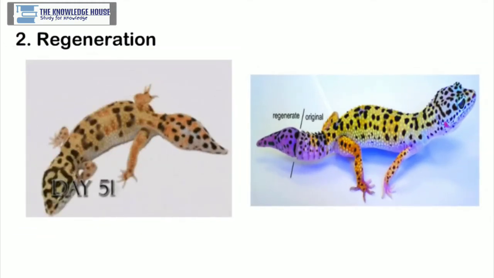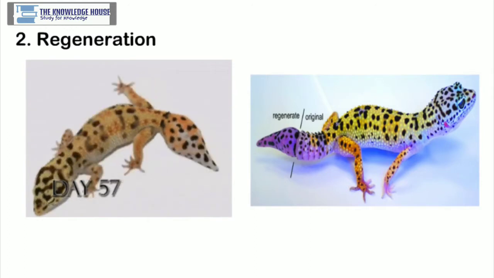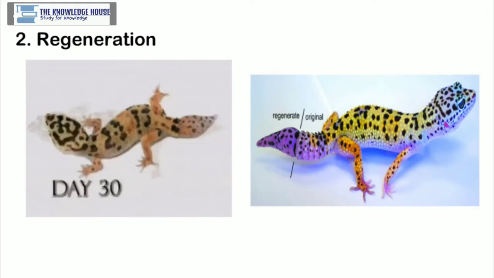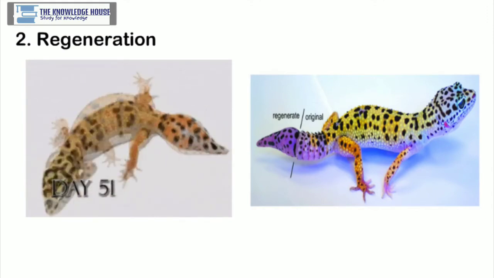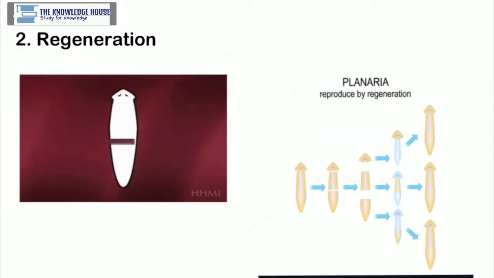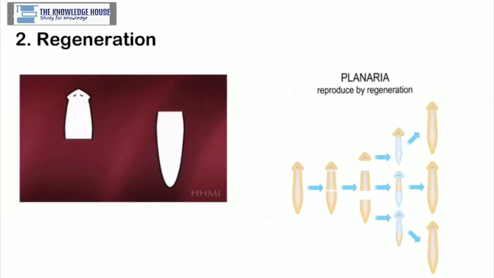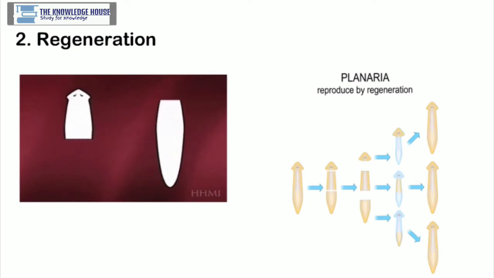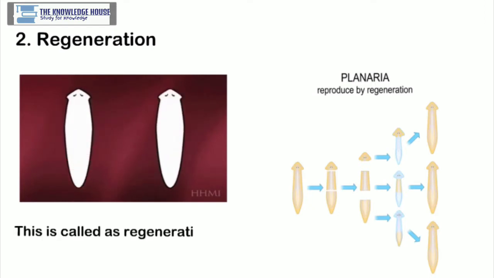2. Regeneration. You may know that the wall lizard breaks up and discards some part of its tail in an emergency. The discarded part is regenerated after a period. This is an example of limited regeneration. However, under certain situations, the animal planaria breaks up its body into two parts, and thereafter each part regenerates the remaining part of the body, and thus two new planaria are formed. This is called regeneration.